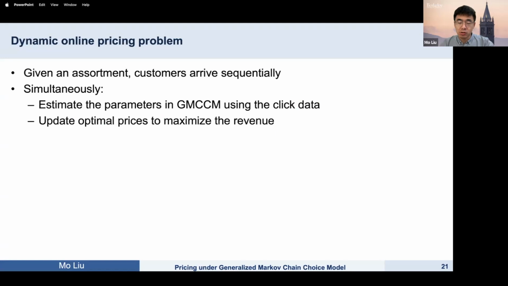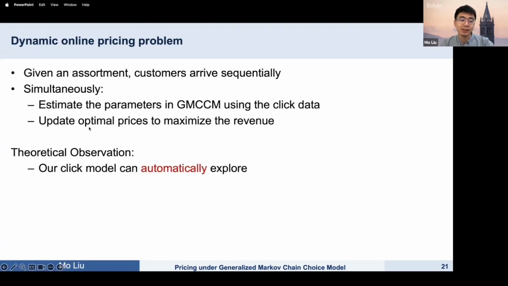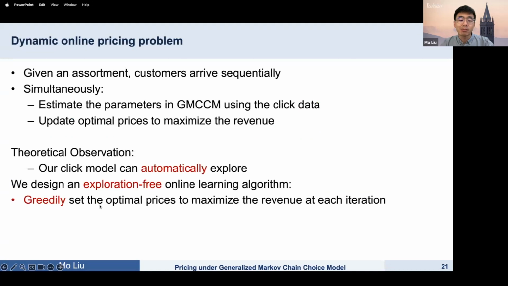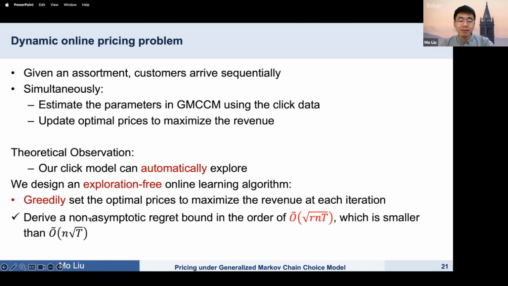Lastly, we studied the online pricing problem where we simultaneously do the estimation and the pricing. We observed that our click model can automatically explore, so we design an exploration-free online learning algorithm where we greedily set optimal prices to maximize the revenue at each iteration, and derive a non-asymptotic regret bound in the order of square root RNT, which is smaller than the bound without low rank structure.